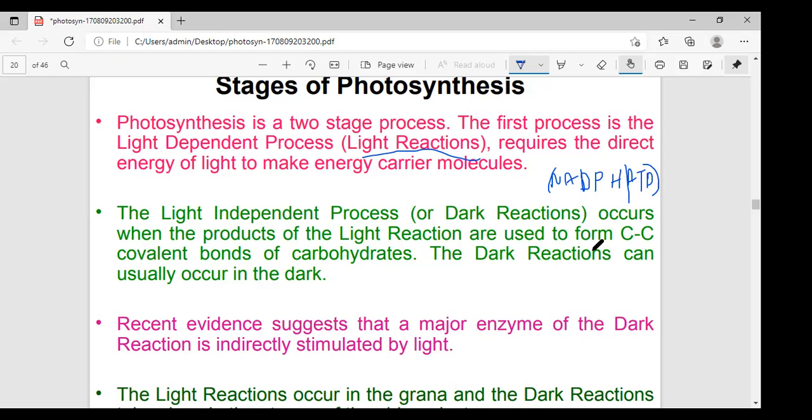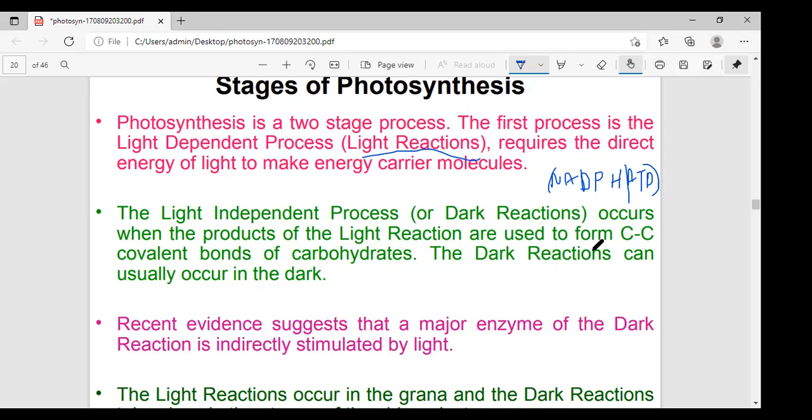Okay, but here in the light reaction, as you know, some energy is produced and stored as assimilatory powers. In the dark reaction, carbon dioxide fixation happens using the assimilatory power produced in the light reaction.